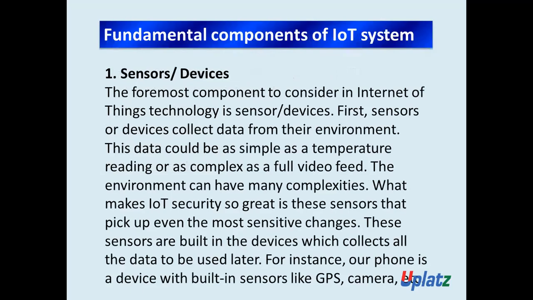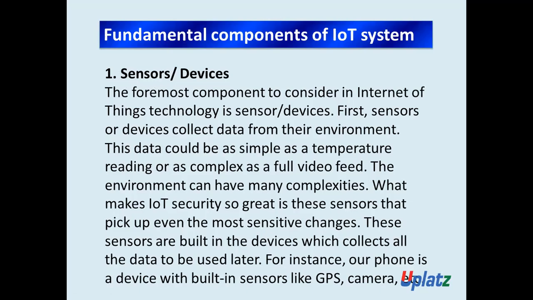Now let's understand these fundamental components of the IoT system. What is the first one? The first one is sensors or devices. The foremost component to consider in Internet of Things technology is sensors or devices. First, sensors or devices collect data from their environment.